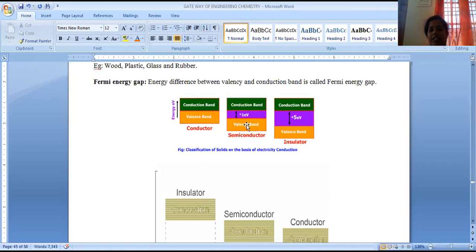Even by raising the temperature, or by doping, that is adding impurities like third group or fifth group elements, their conduction properties are increased. That process is called doping. We will discuss these semiconductors in detail. And the next is about valency to conduction band in insulators. The energy gap is extremely high in insulators. That's the reason why they are not able to conduct current, because there is no excitation of electrons from valency to conduction band.